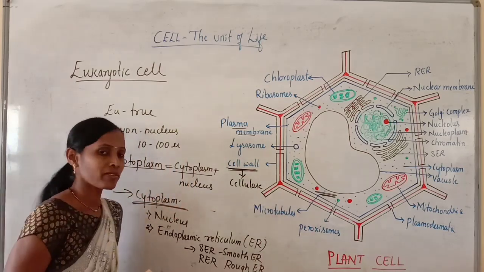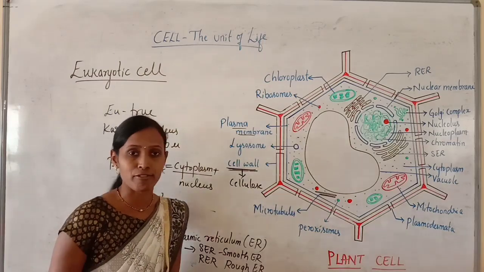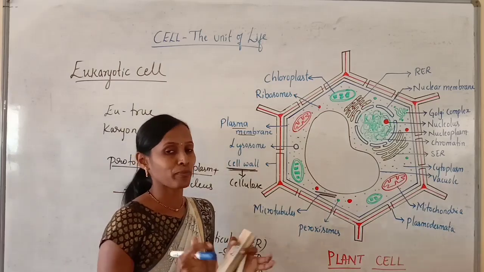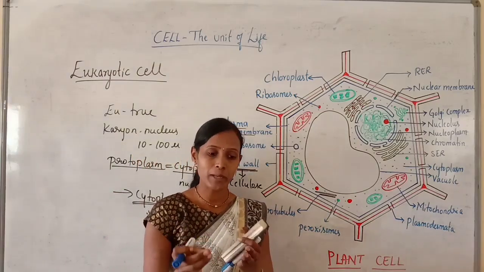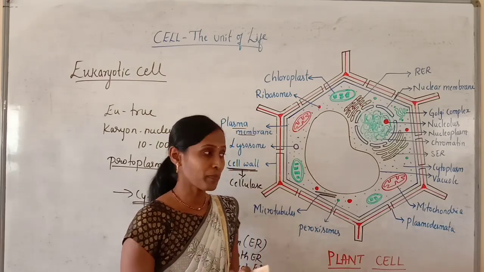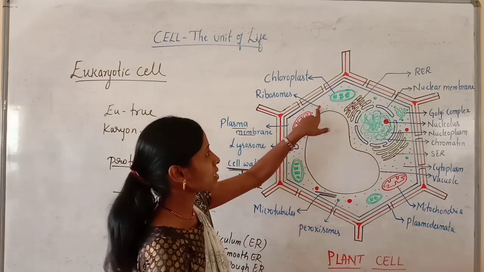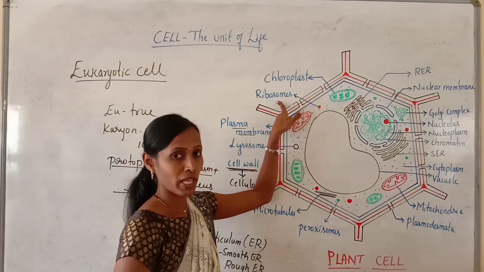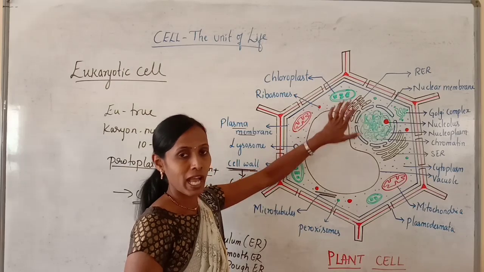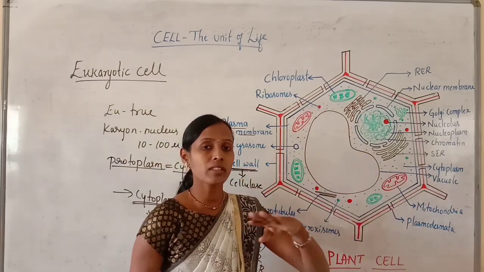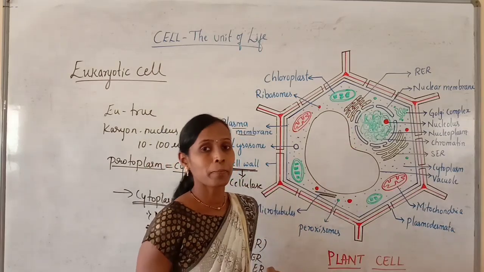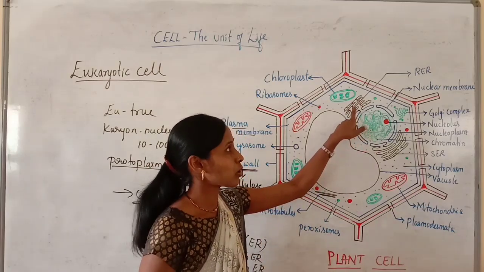On what basis is it said to be smooth or rough? In the case of bacterial cells, we studied the ribosomes, which sometimes are attached to the plasma membrane and sometimes are freely present in the cytoplasm. Similarly, within the cytoplasm we can find free ribosomes, and some ribosomes are attached to the endoplasmic reticulum on the outer surface. So these are the ribosomes.